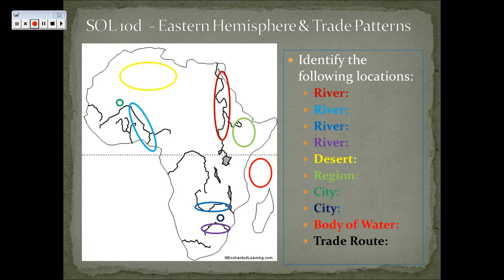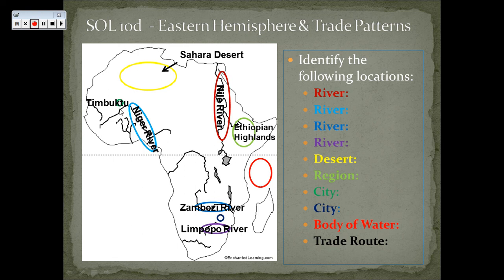Alright, real quickly, Africa. Here we go. River, Nile River. Remember with the Nile, the lower Nile River is to the north, the upper is to the south. Our river here in West Africa is the Niger River. And down in South Africa we have the Zambezi River and the Limpopo River. Our desert, I really hope we understand, this one is the Sahara Desert. When we talk about regions, this is the Ethiopian highlands down here at the upper Nile River, high land. Alright, the city of Timbuktu, located near the Niger River in West Africa. Great Zimbabwe itself was located between the Zambezi and Limpopo rivers, and the Indian Ocean is obviously to the east. And then hopefully we understand our trade routes throughout the Sahara Desert.